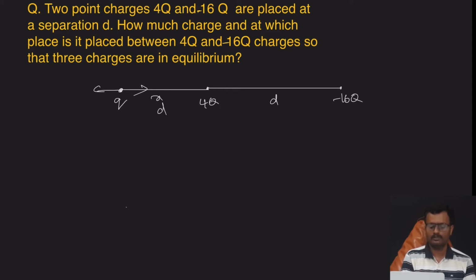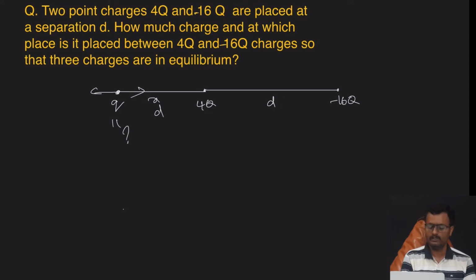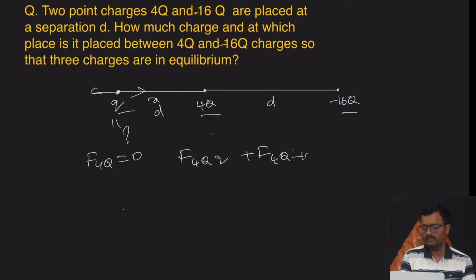Now how much charge q should be, in terms of q, so that the three charges are in equilibrium? I take 4q in equilibrium, then the total force on 4q should be 0. Force on 4q by small q and force on 4q by minus 16q should sum to 0.